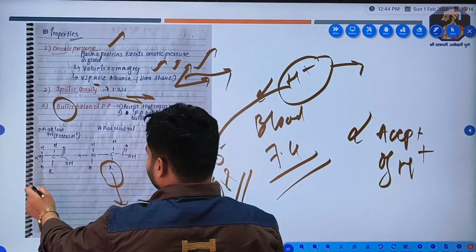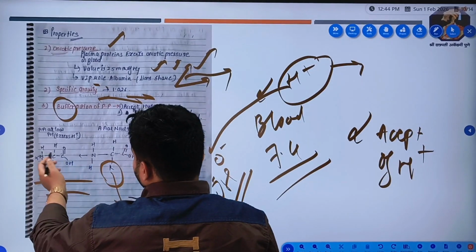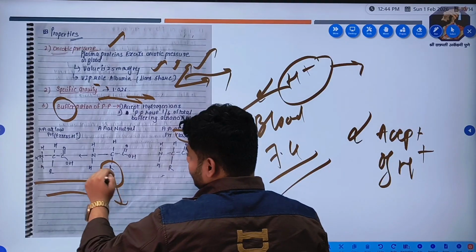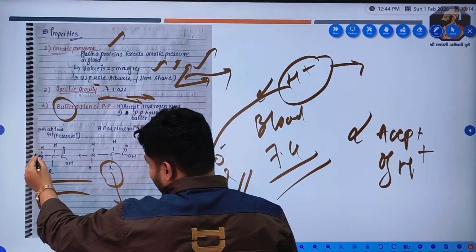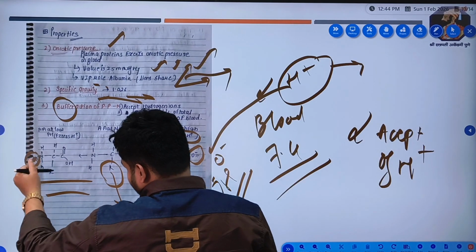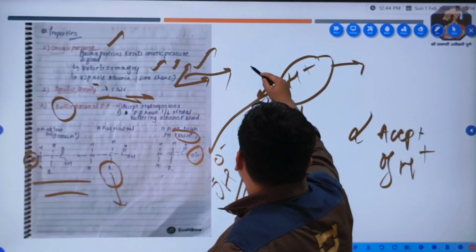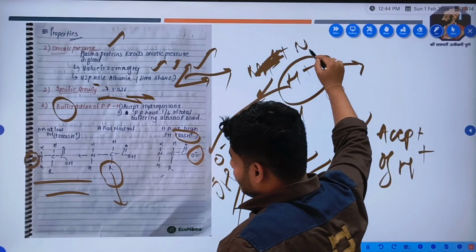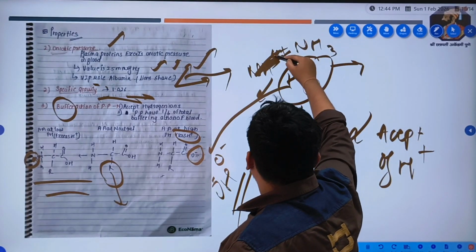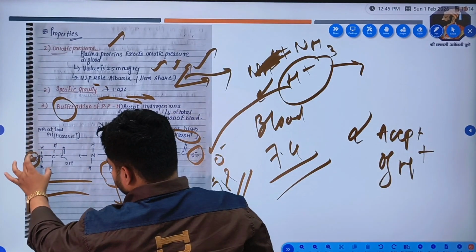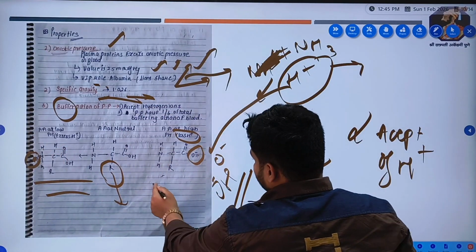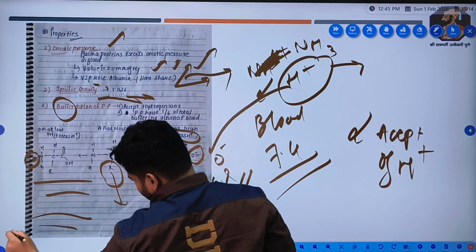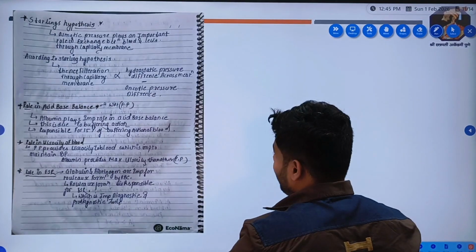The same condition occurs when there is a low pH. There is an excess of H plus. Then this H plus comes here and attaches here, to NH3, ammonium, NH4 sorry, and here there is a carbon atom. So this H plus attaches here. This action happens in the blood wherever there is a high pH, and this happens wherever there is a low pH and high H plus ions.